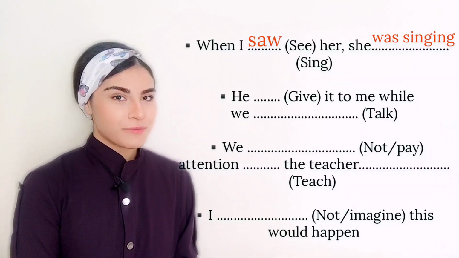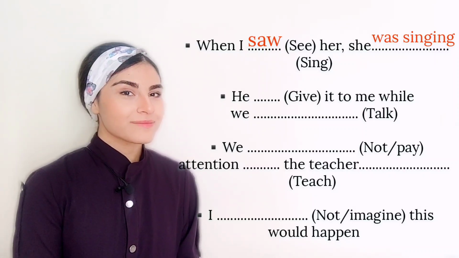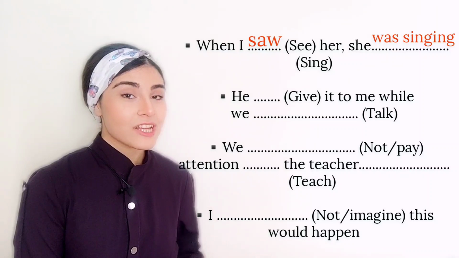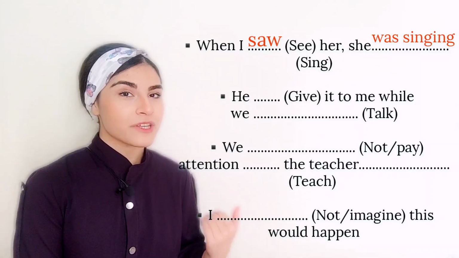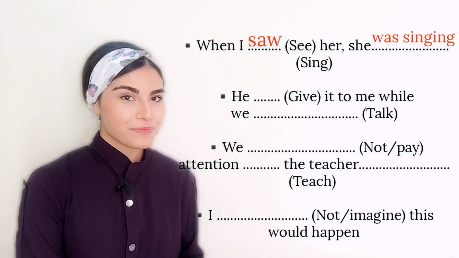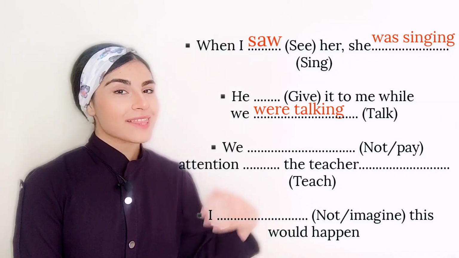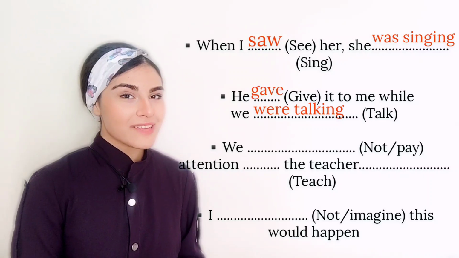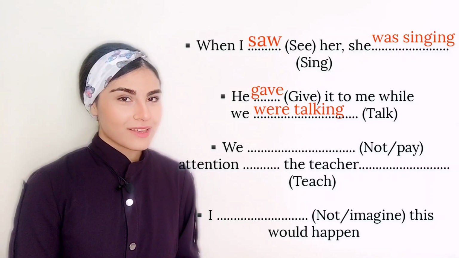He gave it to me while we were talking. We have "while" in the middle of the sentence, so we know after "while" we use the past continuous form: while we were talking. And the first sentence must be in the past simple form. He gave it to me while we were talking.